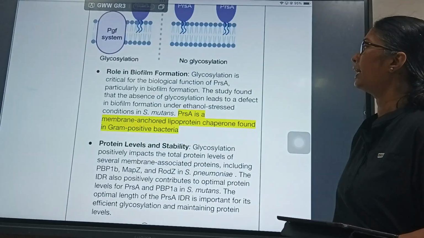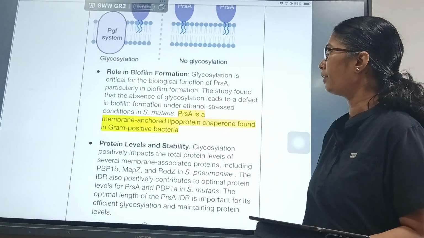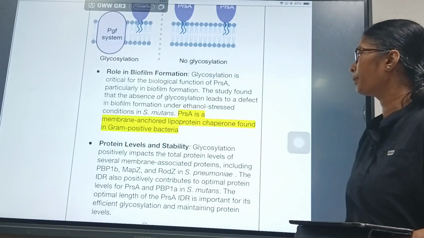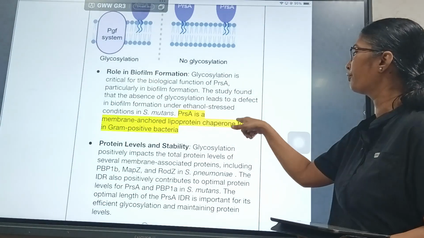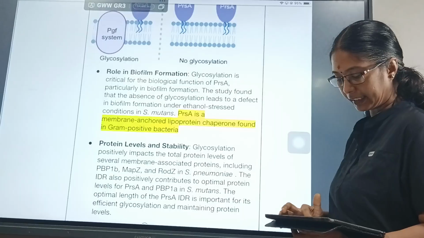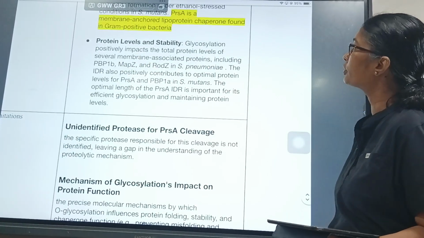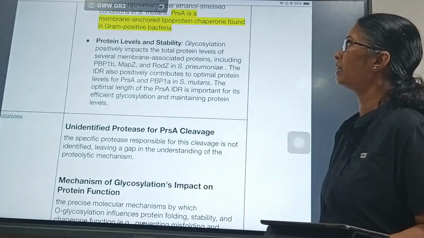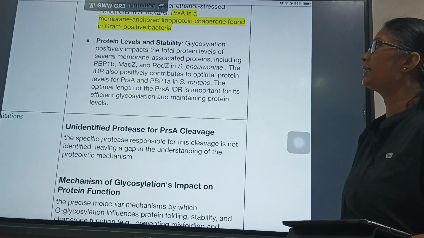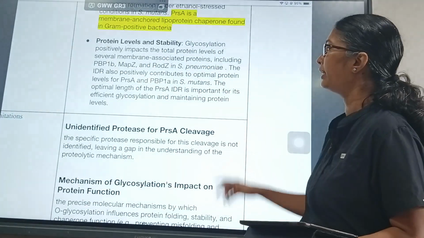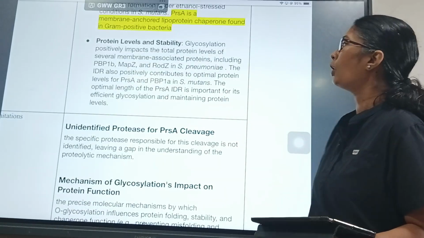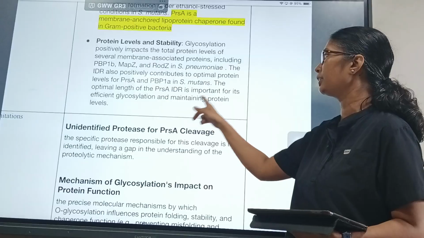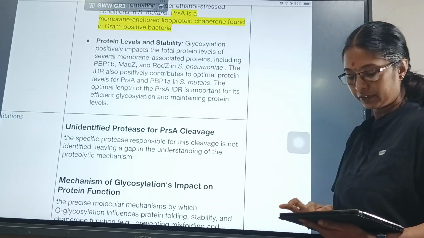The study found that the absence of glycosylation leads to a defect in biofilm formation under ethanol stress conditions. PrsA is a membrane-anchored lipoprotein chaperone which helps in the folding, found in gram-positive bacteria. And the protein levels and stability were also tested. So glycosylation positively impacts the total protein levels of several membrane-associated proteins. And the IDRs also positively contribute to optimal protein levels in all the organisms. Optimal length of the PrsA IDR is important for its efficient glycosylation and maintaining protein levels. So these were the results.